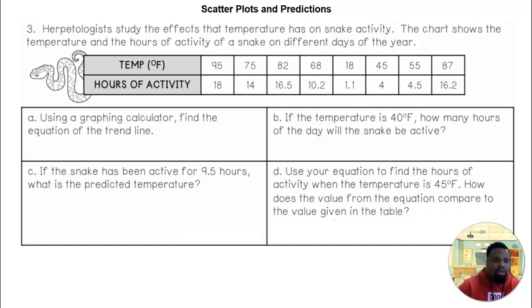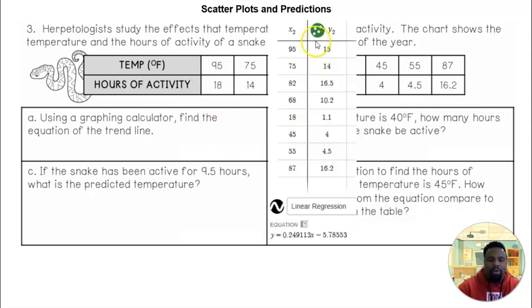So in Desmos, of course, we add our table, type in the temperature for X, type in the hours of activity for Y, and we add our regression. When we do that, look at our equation. And then we just round it. So this could be rounded to 0.25, this could be rounded to 5.8. So our equation could be y equals 0.25x minus 5.8. That represents the line of best fit on our scatter plot.